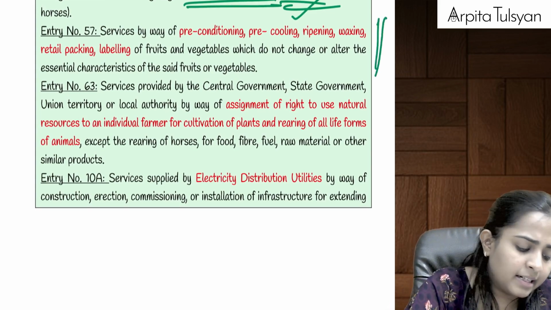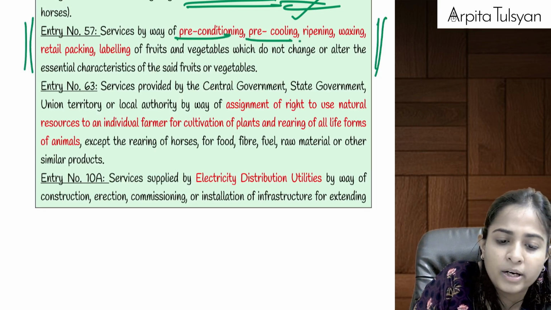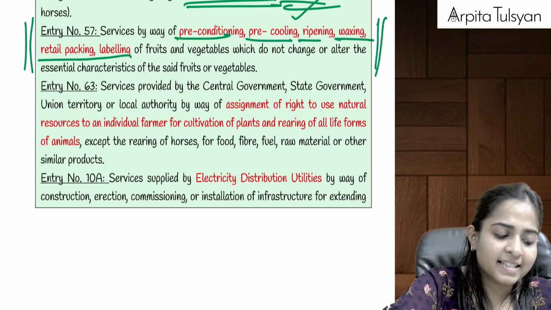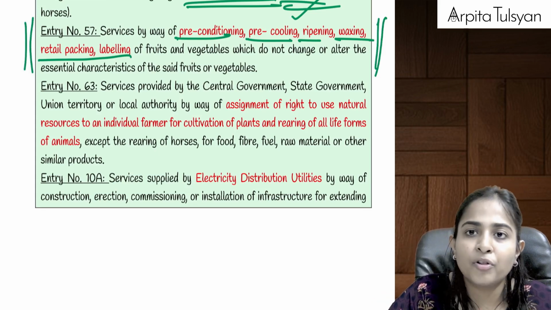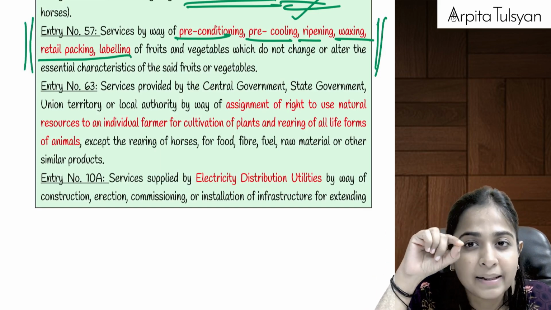The next one is a little different. Services by way of preconditioning, pre-cooling, ripening, waxing, retail packing and labeling. Waxing you must have seen in the case of apples, etc. There is always a wax coating on the apples to make them more red. Then on many fruits there is a label, a sticker put.